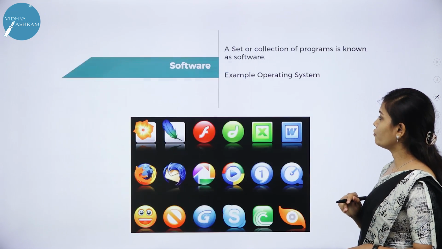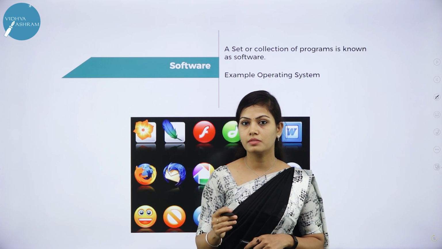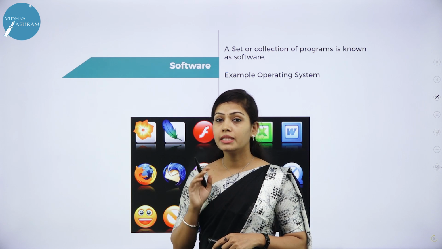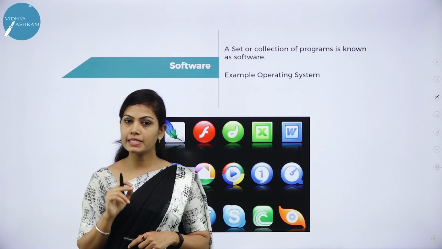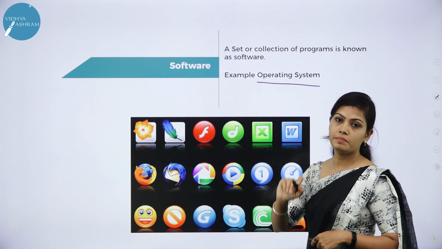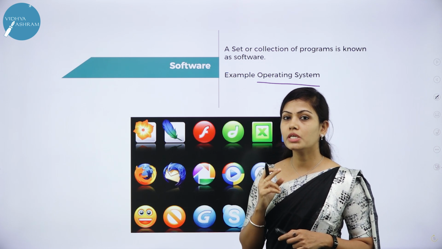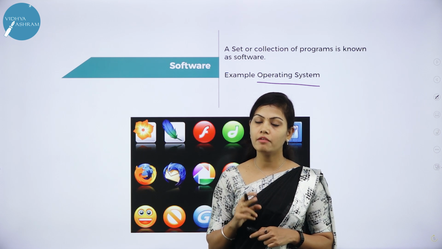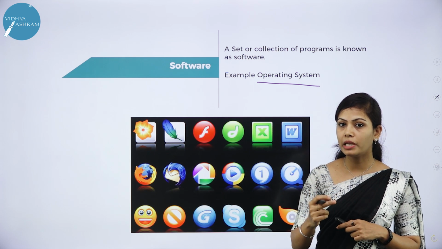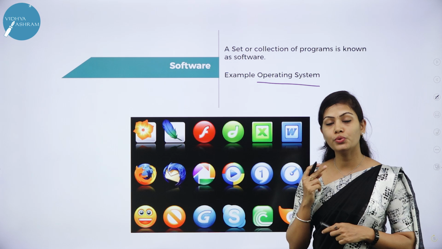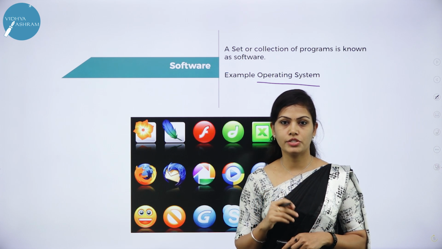Next we have software. Software consists of set of instructions. Software is a program that enables a computer to perform a specific task. Example, operating system. A computer software has to be loaded into the computer storage such as a hard drive, RAM or memory. Once the software has been loaded, the computer is able to execute the software. So software means set of instructions.